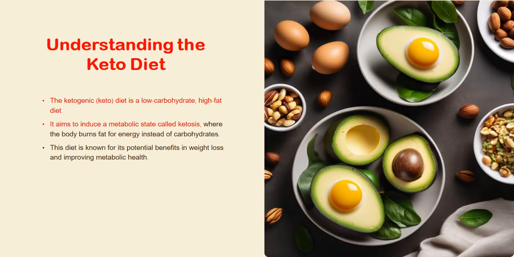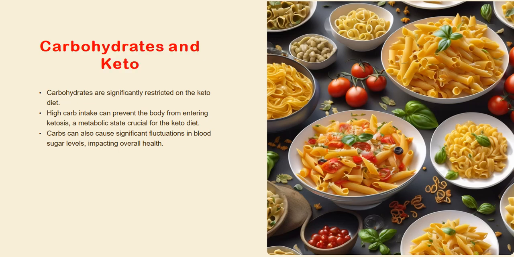Understanding the keto diet. The ketogenic keto diet is a low-carbohydrate, high-fat diet. It aims to induce a metabolic state called ketosis, where the body burns fat for energy instead of carbohydrates. Carbohydrates and keto. Carbohydrates are significantly restricted on the keto diet. Carbs can also cause significant fluctuations in blood sugar levels, impacting overall health.